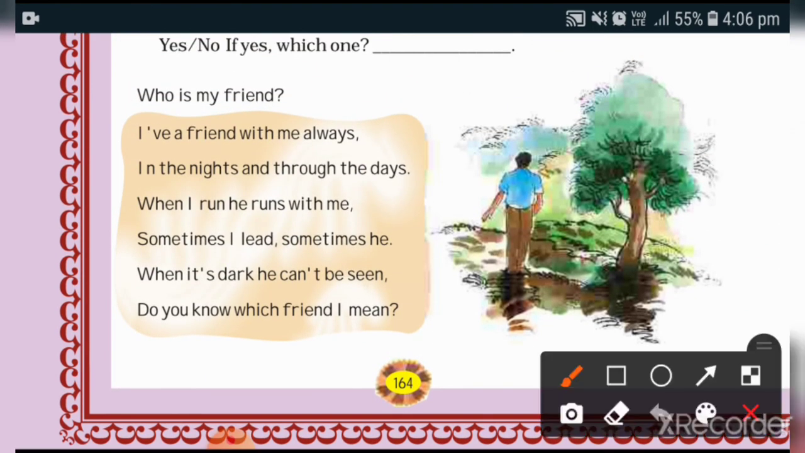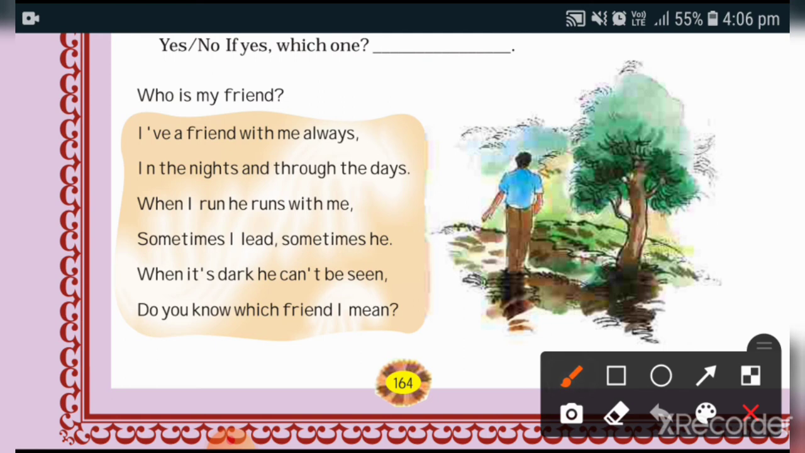I have a friend with me always, in the night and through the days. When I run, he runs with me. Sometimes I lead, sometimes he. When it's dark, he can't be seen. Do you know which friend I mean? It's maybe your shadow.